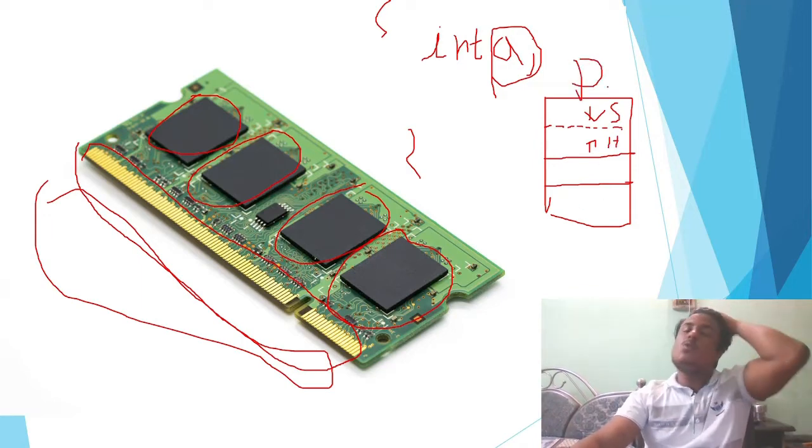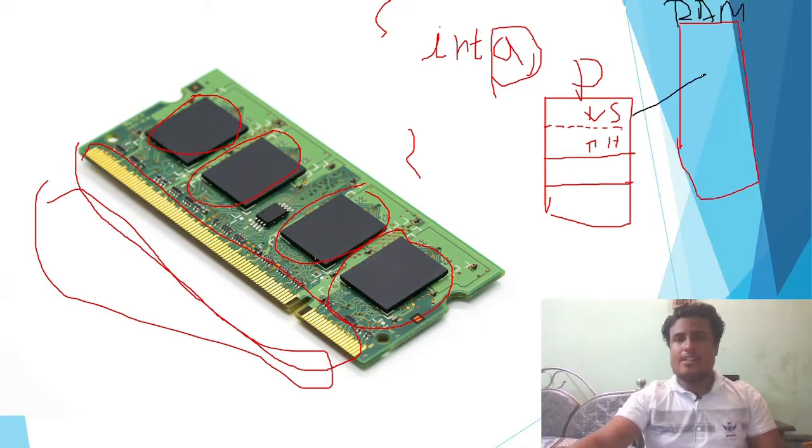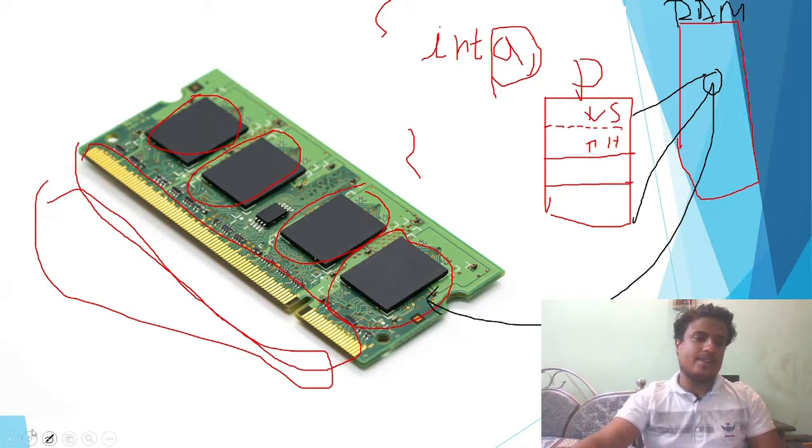Where this process is actually created is in our main memory. This is our RAM, and main memory is actually our RAM. So here itself the process resides somewhere, and this part can be here. For understanding, just understand that this part is something like this chip.